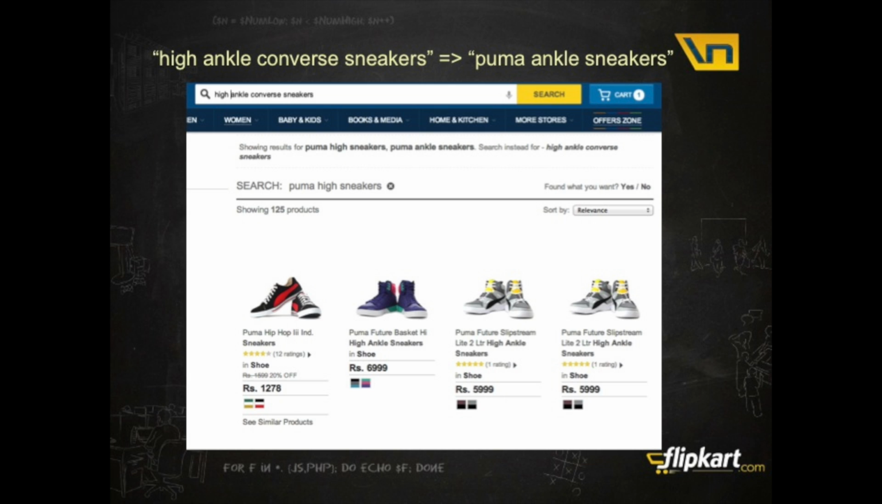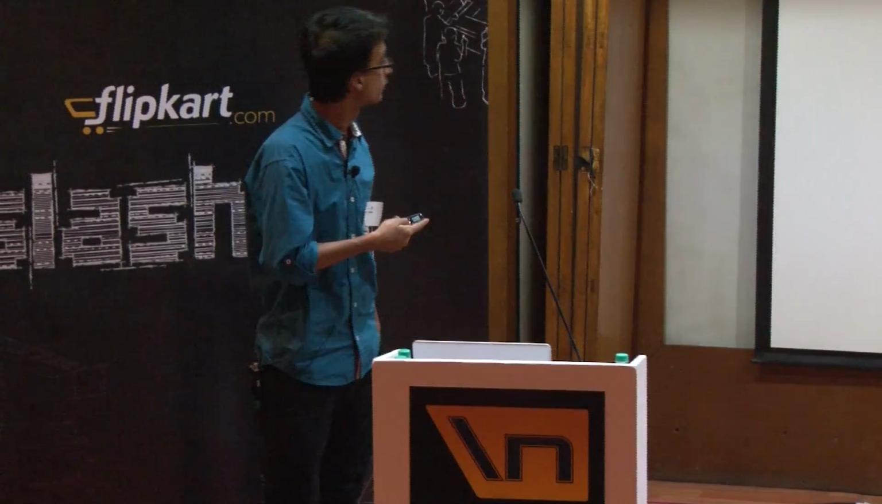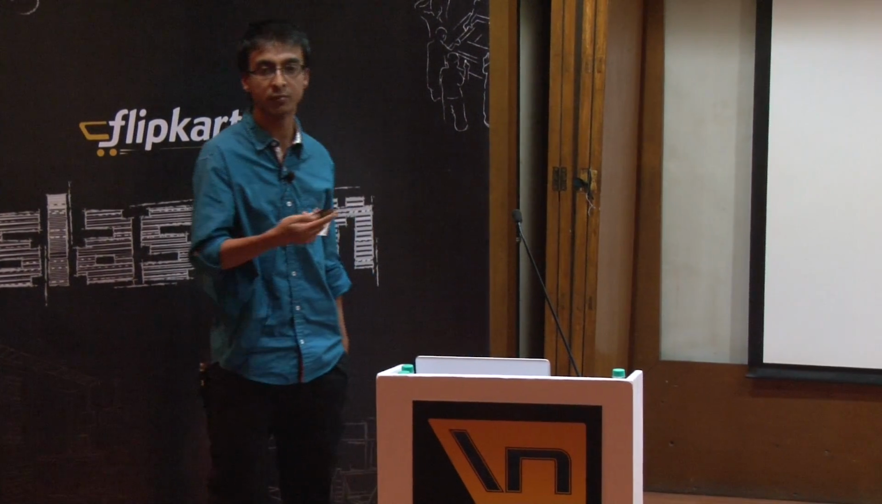Like the user searches for high ankle Converse sneakers. We don't have Converse sneakers for high ankle. So we find a conceptually similar brand, that is Puma, and show the results for them. And this is how we understand conceptual similarity using the graph.